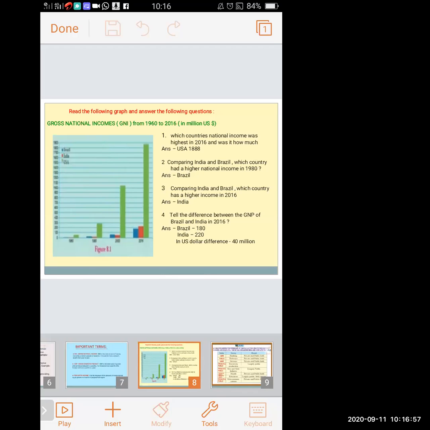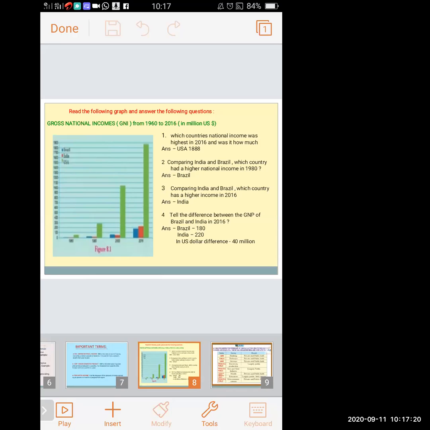Now the next question: tell the difference between the GNP of Brazil and India in 2016. We have to tell the GNP. GNP means gross national income, the total amount of money earned by a nation's people. Overall, all the people's money or income is calculated.